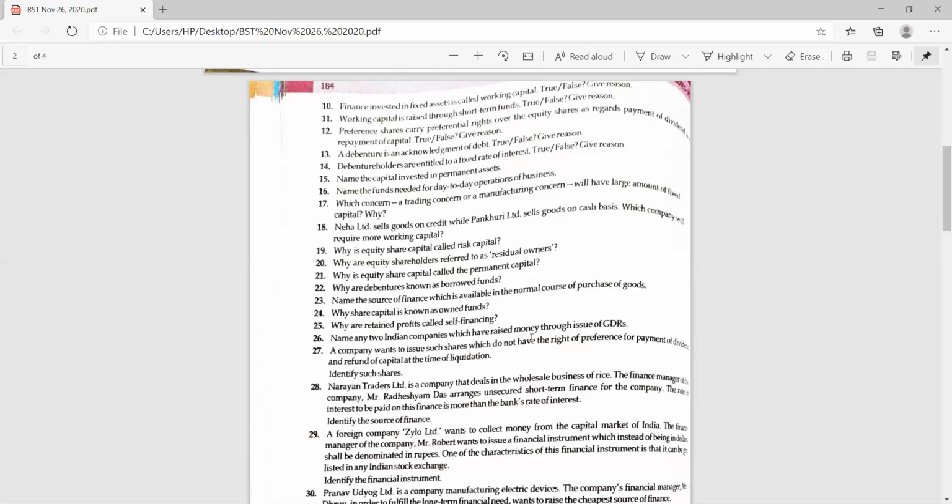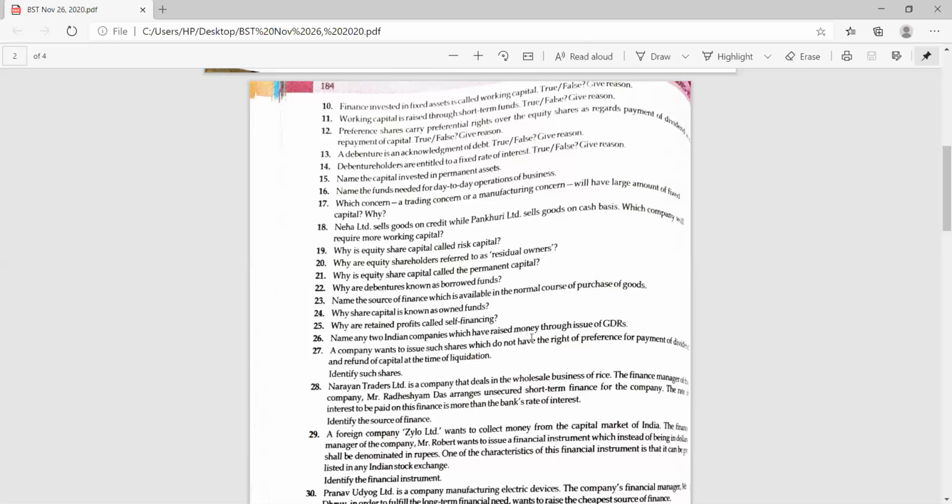The next question, let's move. 11th. Janvi, please read the 11th question. Working capital is raised through short-term funds. True. Yes, it's absolutely true. Next.